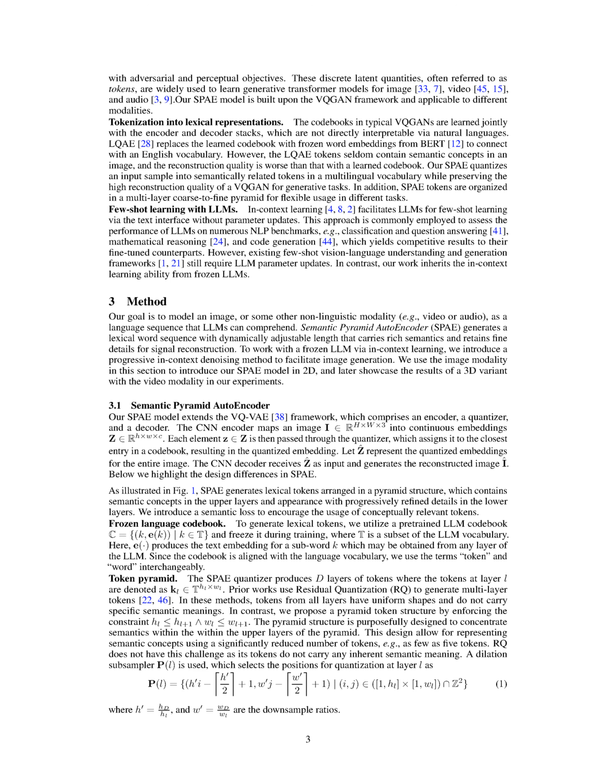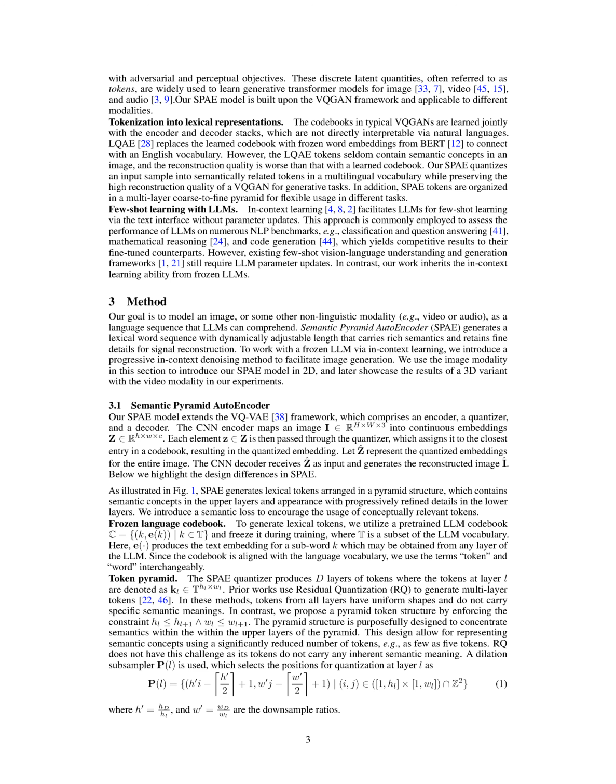We're doing something different. We're proposing a pyramid structure for our tokens. We do this by making sure that the height and width of each layer are less than or equal to the height and width of the next layer. The idea behind this pyramid structure is to concentrate the meaning within the upper layers of the pyramid. This allows us to represent complex concepts using fewer tokens, sometimes as few as 5. This is a challenge that RQ doesn't have to deal with because its tokens don't carry any inherent meaning.